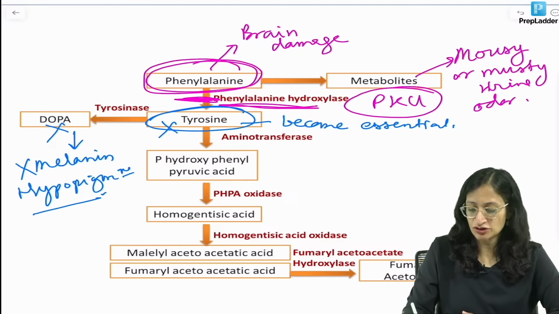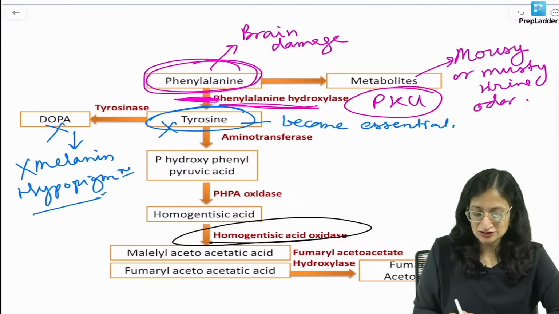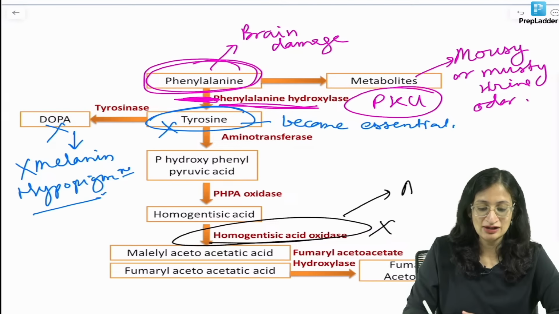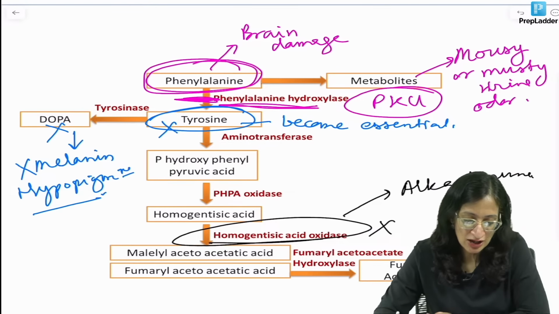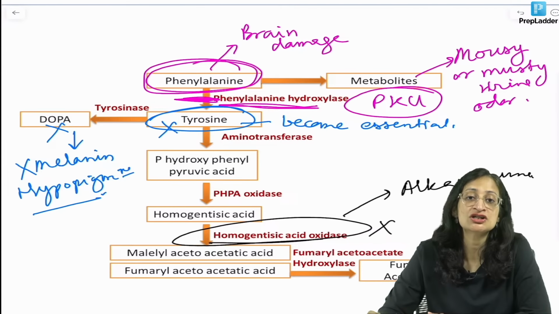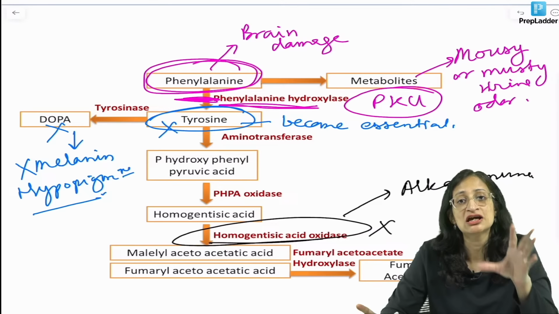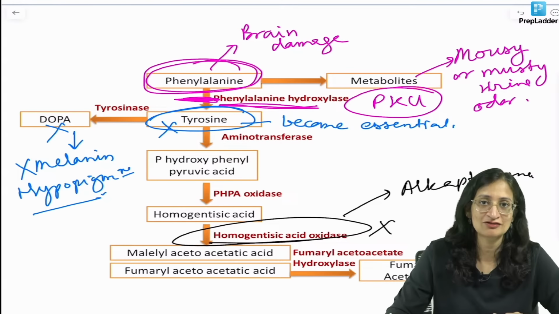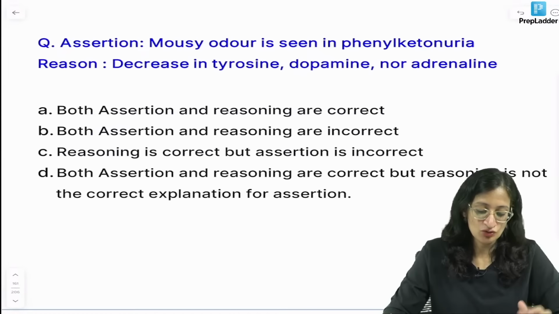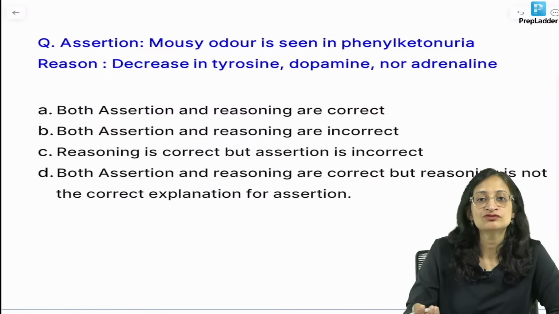Another important disorder of this pathway is homogentisic acid oxidase deficiency. This will give rise to alkaptonuria. Alkaptonuria. And very good, Shivani. So, tetrahydrobiopterin deficiency can also cause phenylketonuria because they are cofactors for this enzyme phenylalanine hydroxylase. Okay, very good. So, moving along, one more question on phenylketonuria.